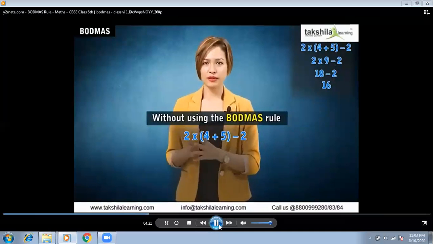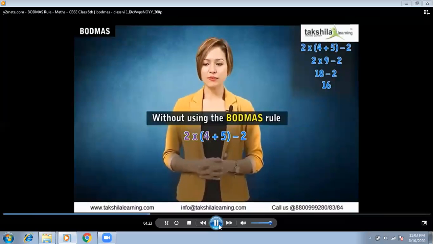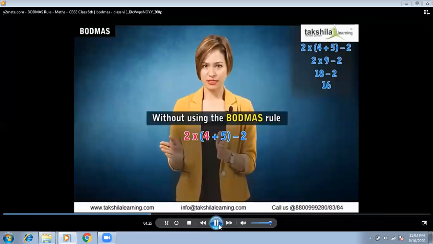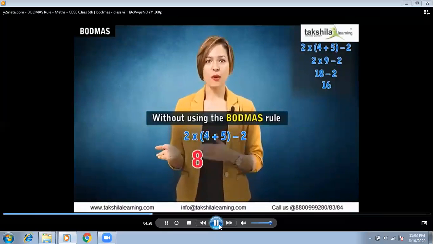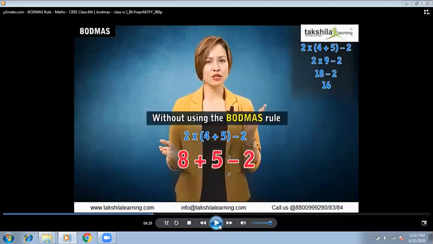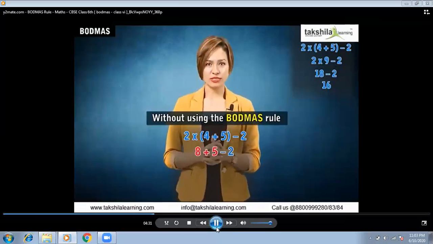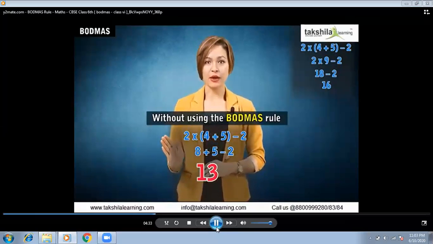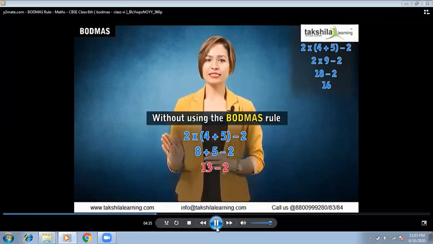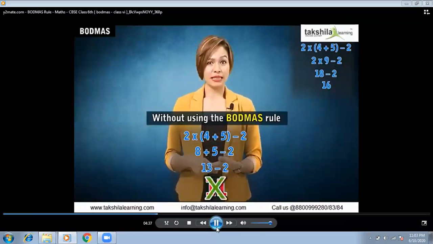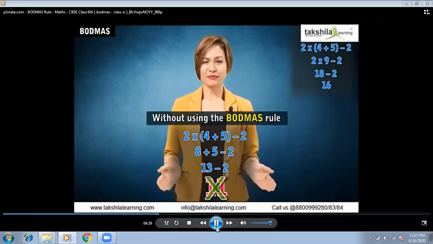Let's start from here. So we will multiply 2 and 4 first. We get 8 plus 5 minus. She is solving the sum in sequence. There's a multiplication sign first, so he's solving this one, and then 2 plus 2 multiplied by 4 is 8, then plus 5, and then minus 2, which equals 13 minus 2. That is 11. This is not the correct answer.